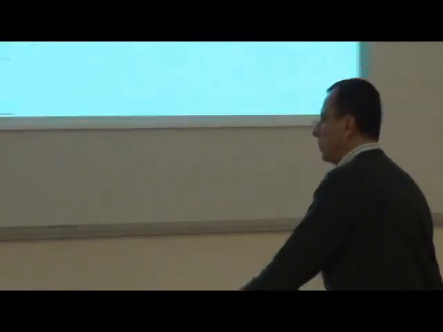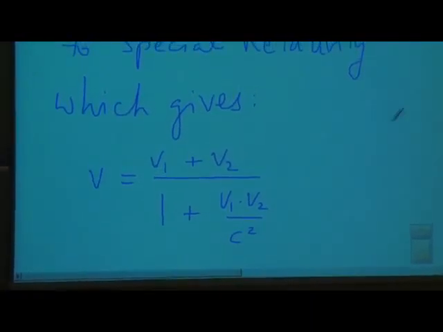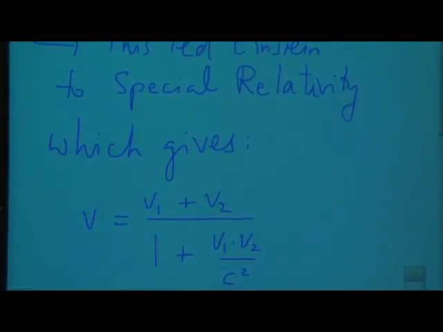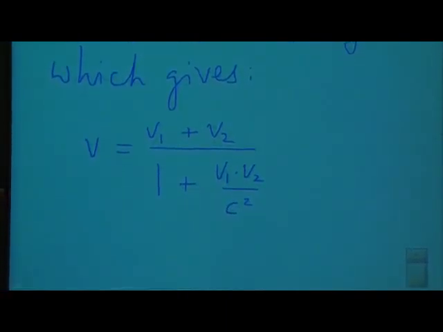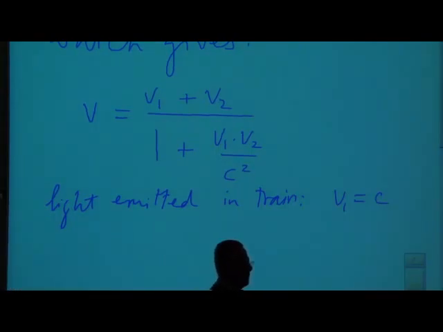Now let us see what this will give us in the case of light traveling inside the train. In that case, light emitted in train. So V1, the velocity of the thing that's moving in the train, is c. Okay?